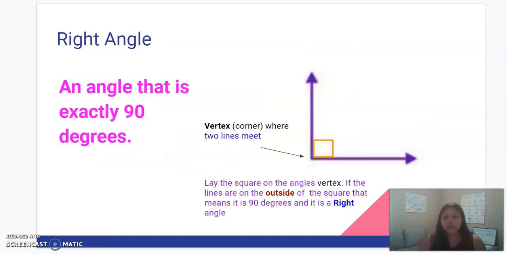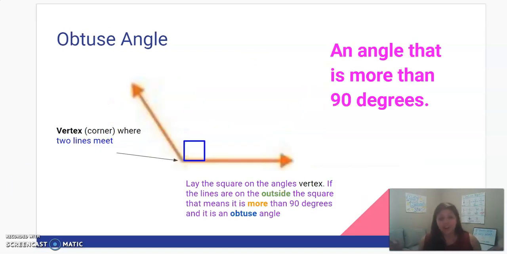I'm going to start off with the right angle because we just went over that one. Remember, a right angle creates 90 degrees. Here where the two lines meet, that's considered the vertex, the corner, and that's an important vocabulary term you'll learn next week too. Perfectly 90 degrees, no matter which way you face it. An angle that's bigger than 90 degrees is an obtuse angle. Look how it's greater than 90 degrees.